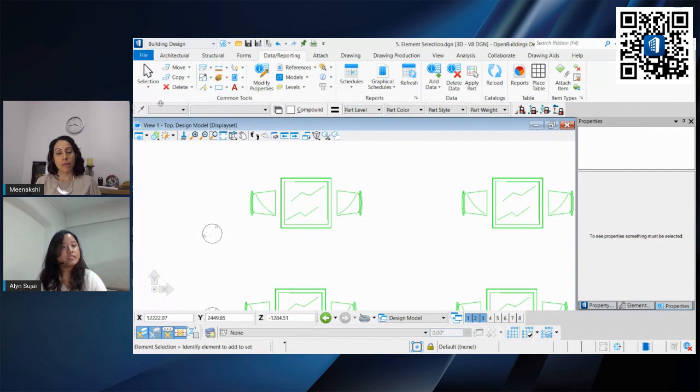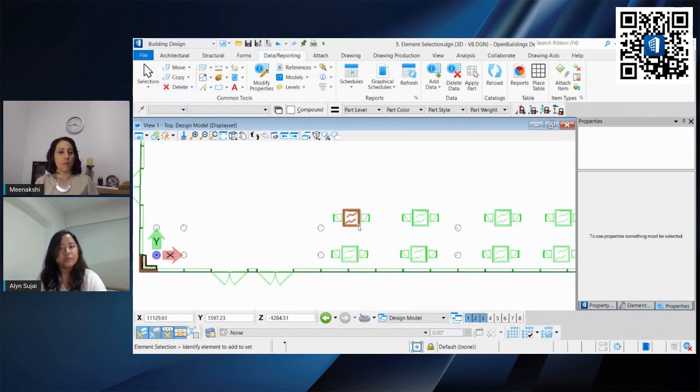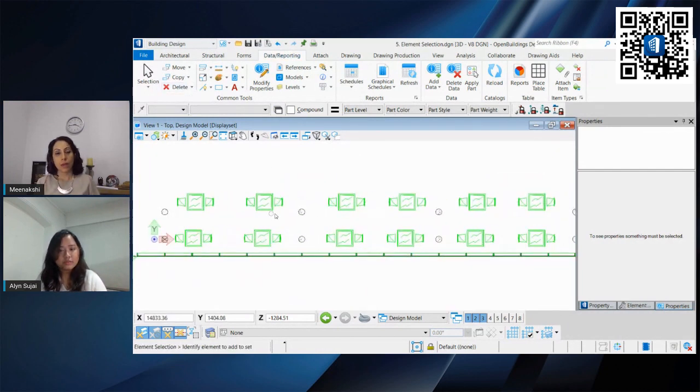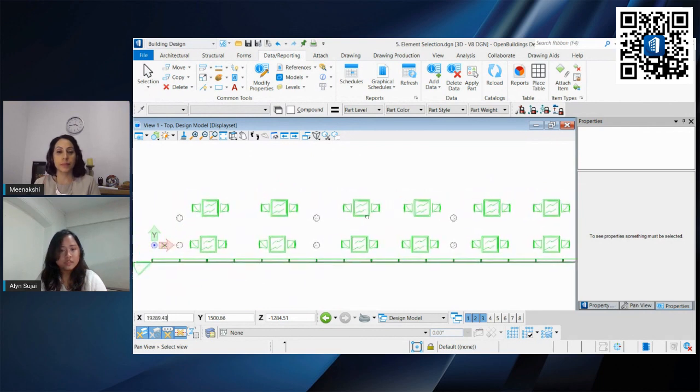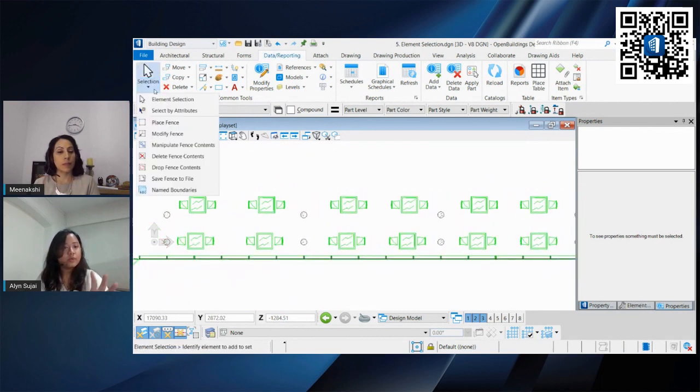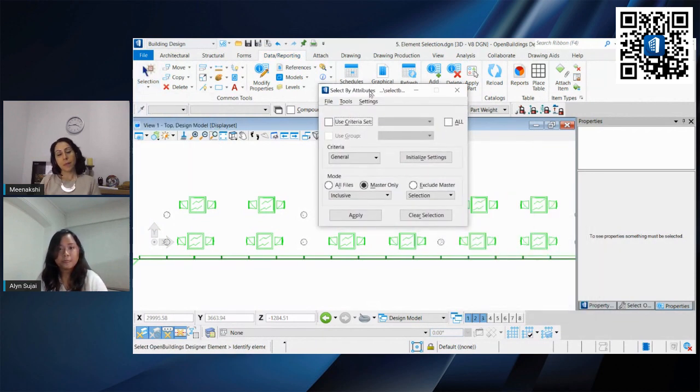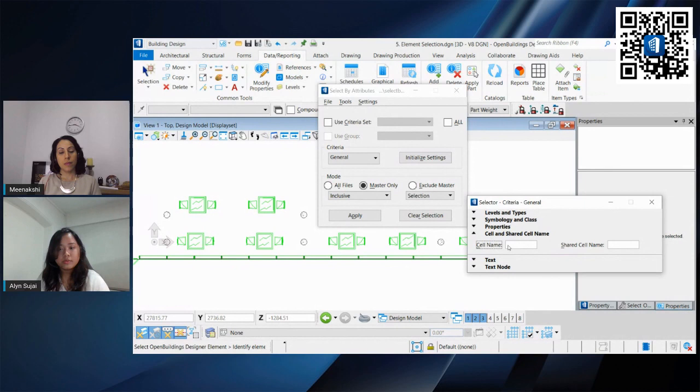But instead of doing it one by one, since we have quite a number of them here, what we can do is use our element selection and select by attributes. The setting would be a cell, and we type in our cell name.